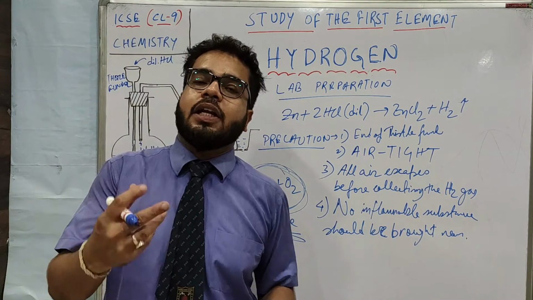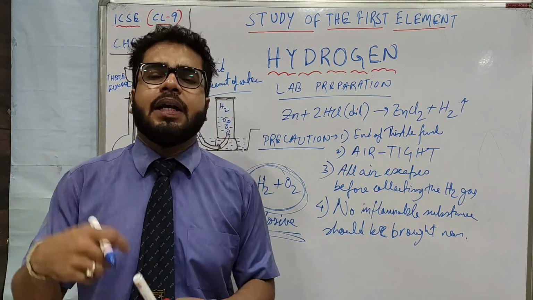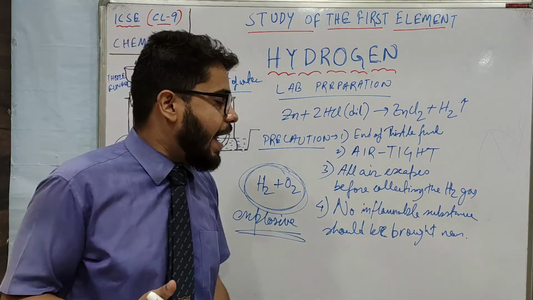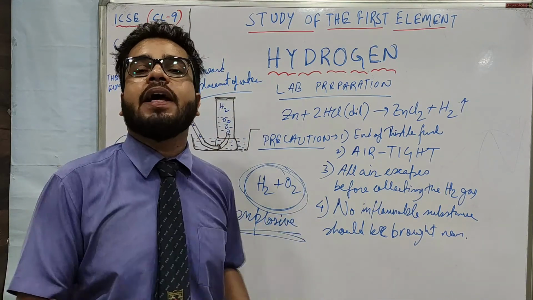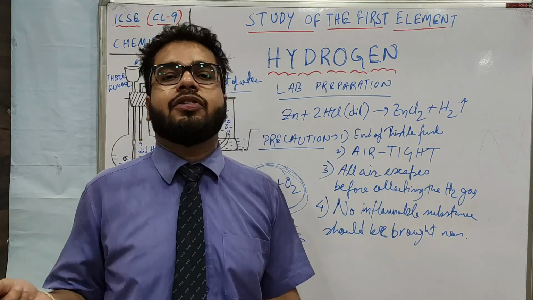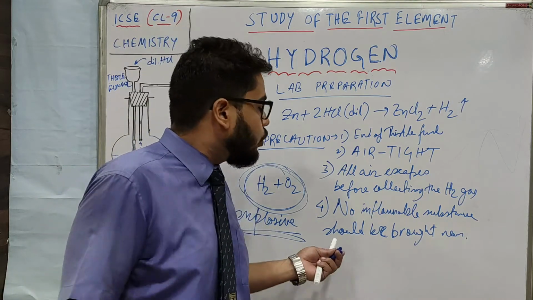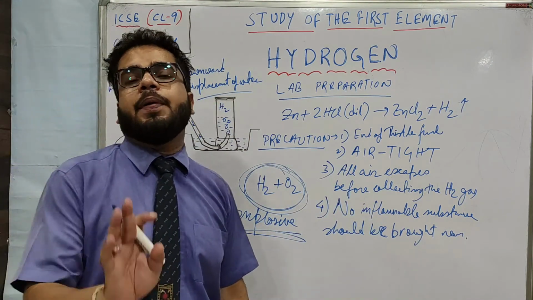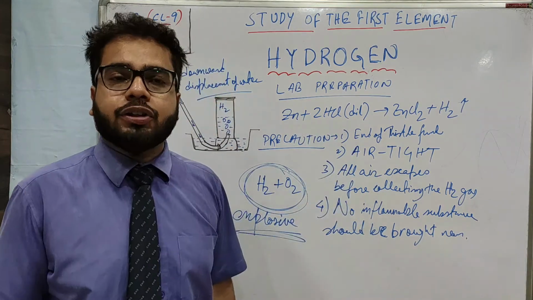You know hydrogen itself is combustible. So if anybody brings any inflammable substance, hydrogen itself will get burned and an explosion may take place. That is why you have to be very sure that no inflammable substance like a matchstick, no fire element, should come near this method of preparing hydrogen. So these are the precautions.